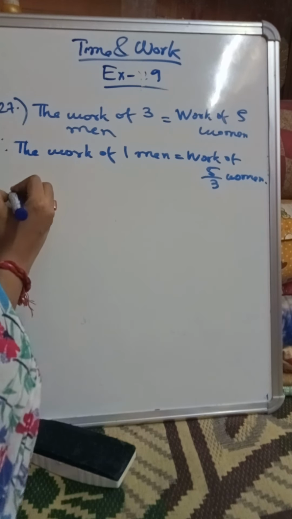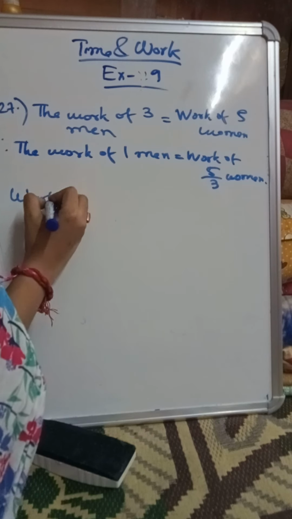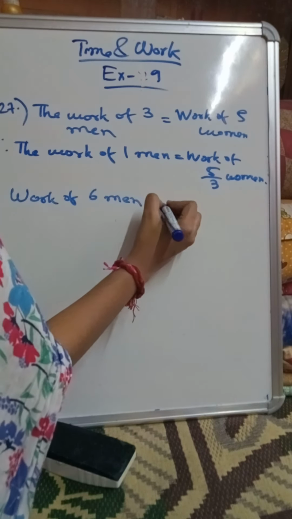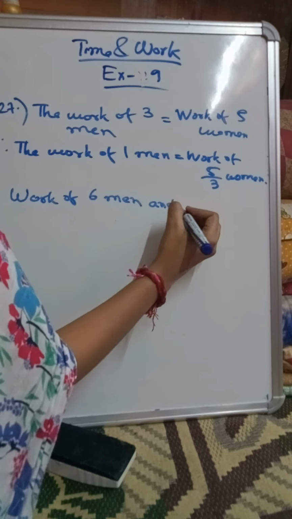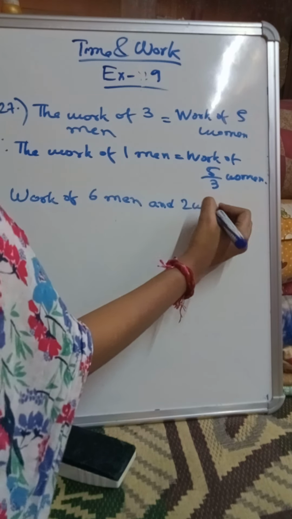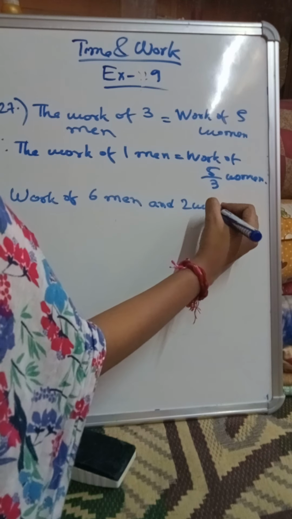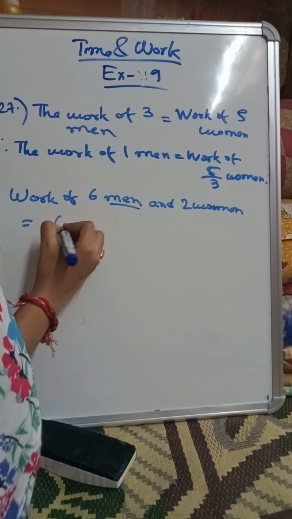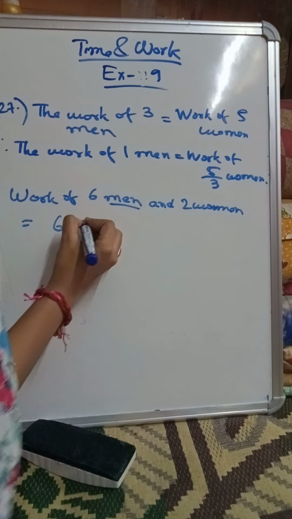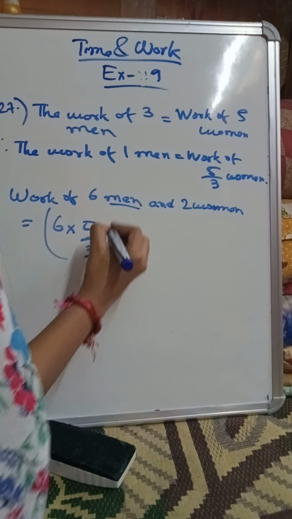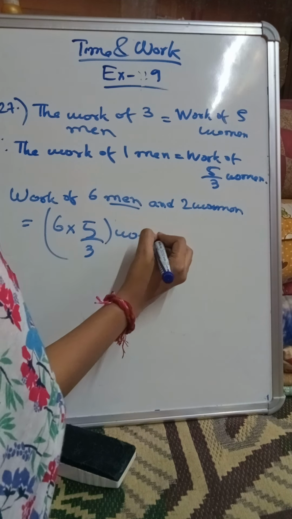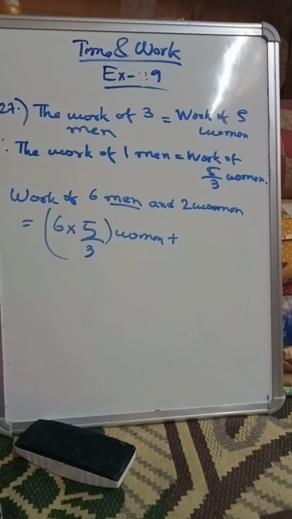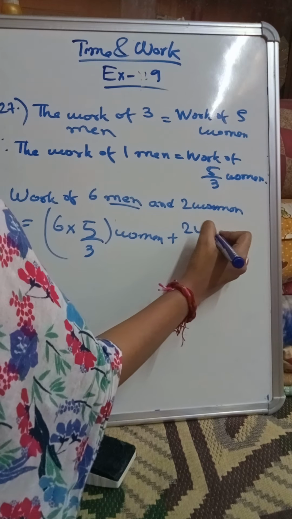We can write like this: the work of 6 men and 2 women equals how much? 6 men, and one man means 5 by 3 women, right? And plus 2 women we will keep like this, we will not change anything.